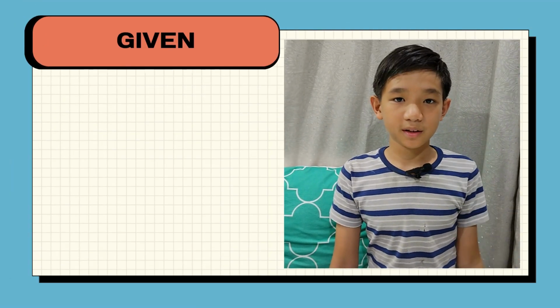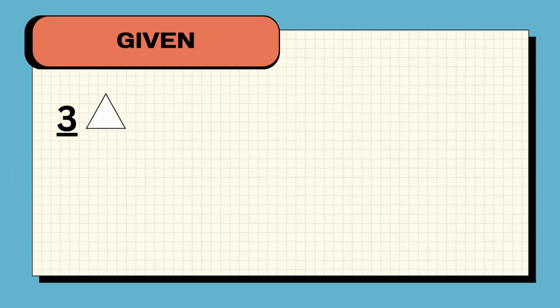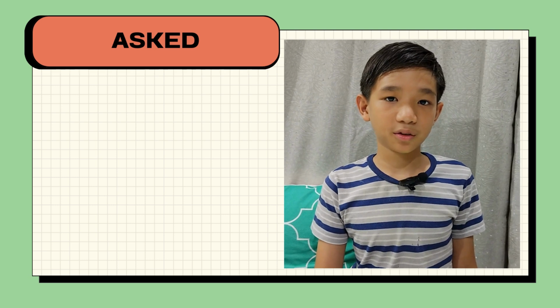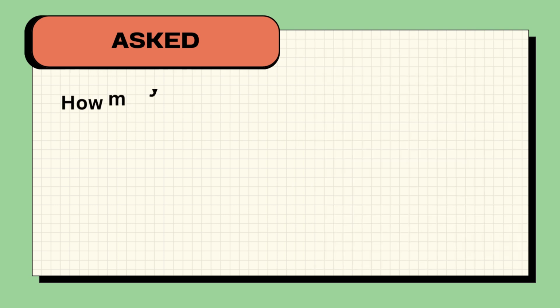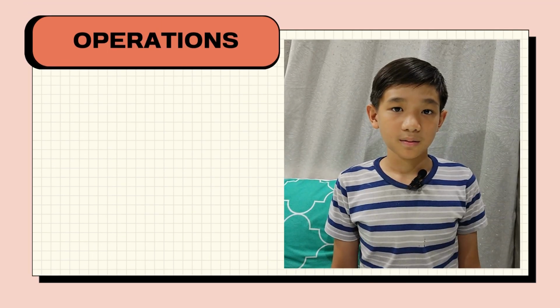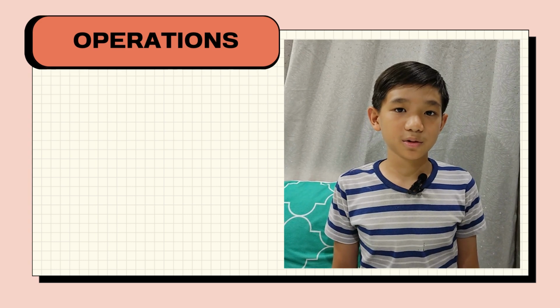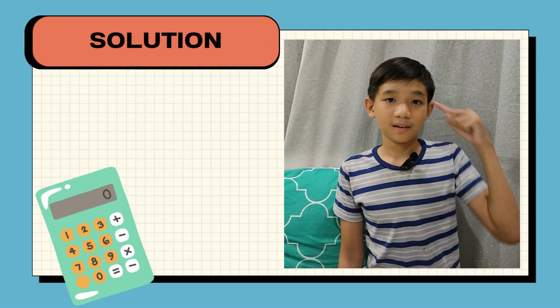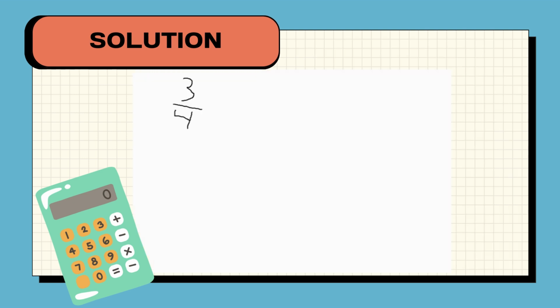First, determine the given. If 3 triangles is to 4 squares, then 12 triangles is to n. Second, determine what is asked. So how many squares do I need if I have 12 triangles? The operations that I will use are multiplication and division. Let's solve. If 3 triangles is to 4 squares, then 12 triangles is to n.